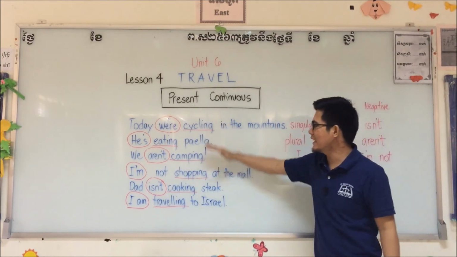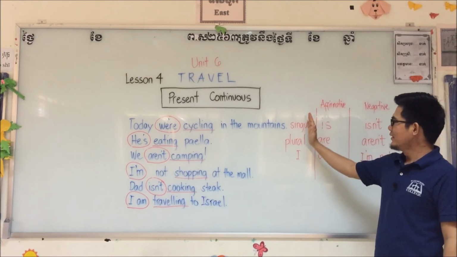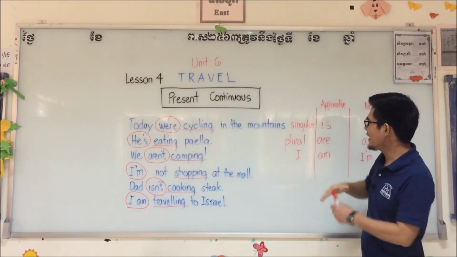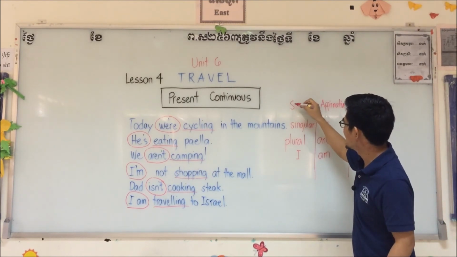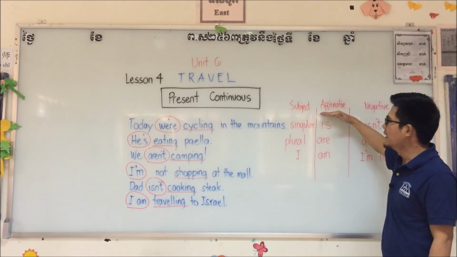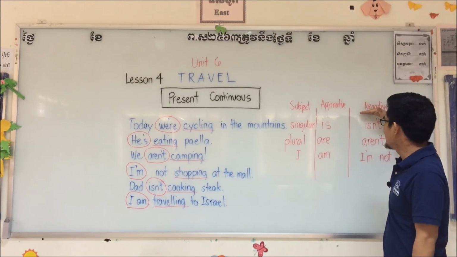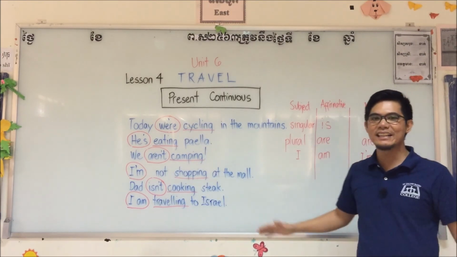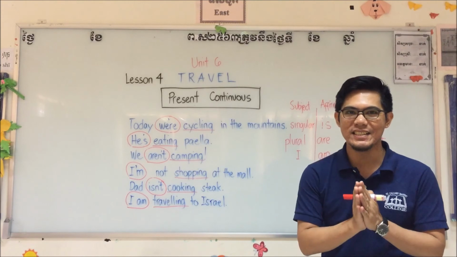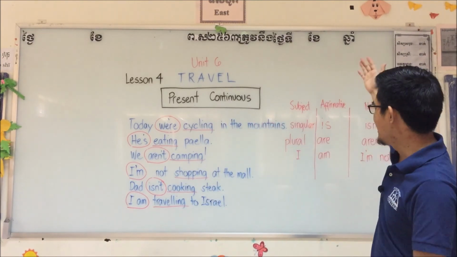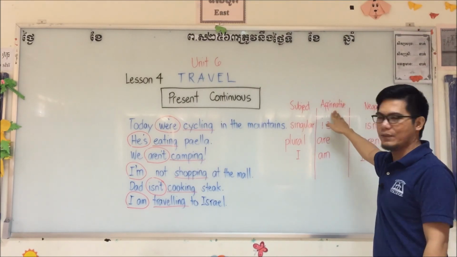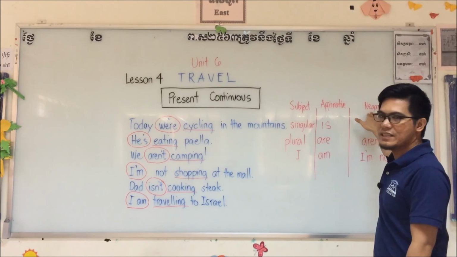6 sentences, 3 sets of rules. Check the subject. Check whether it is an affirmative sentence or a negative sentence. Alright, that's all for today. I know you want more exercises then. Remember these 3 sets of rules. Check the subject, check if it is affirmative, and check if it is negative.